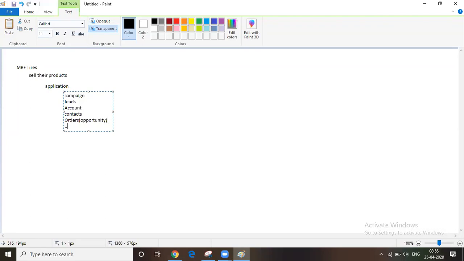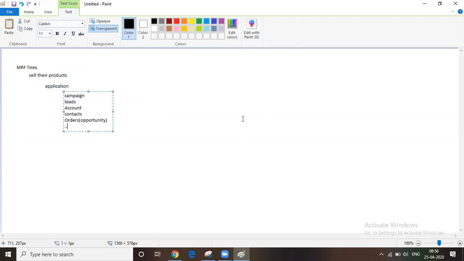Like this, we have to store all the business transactions. These business transactions will be handled by this CRM application. That means MRF has to build an application which can handle this kind of information and transactions.